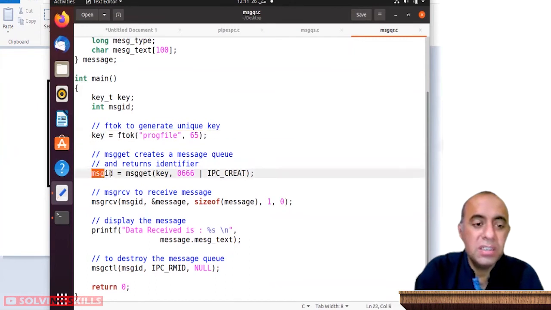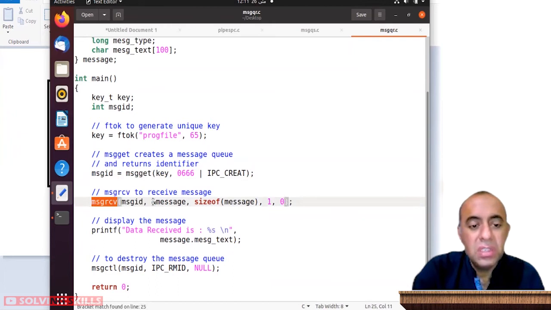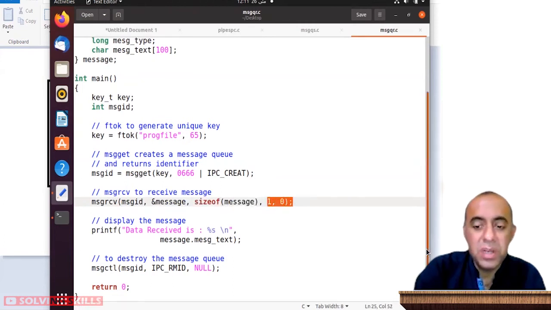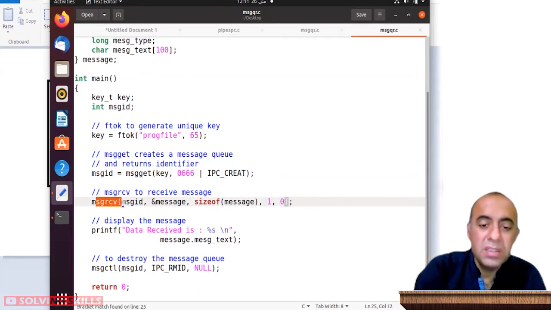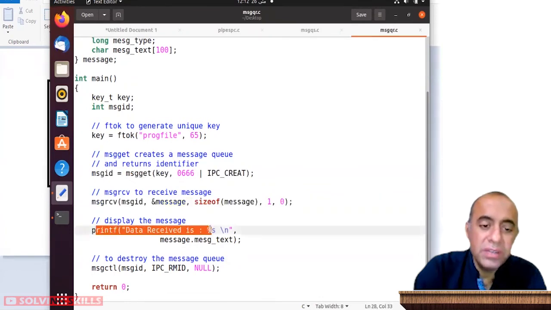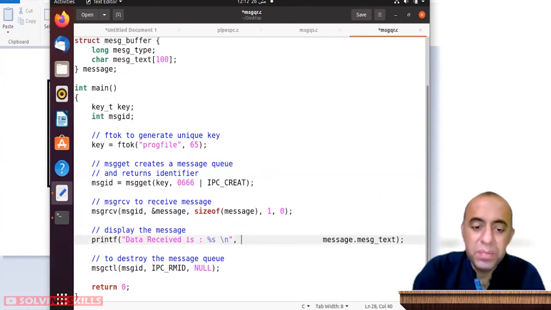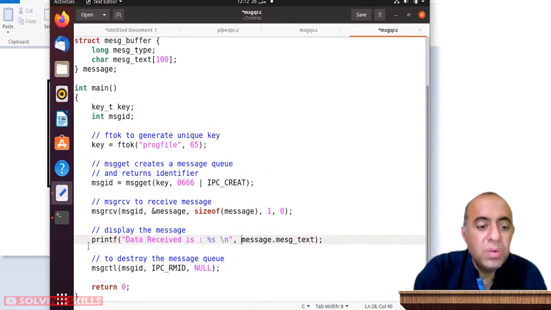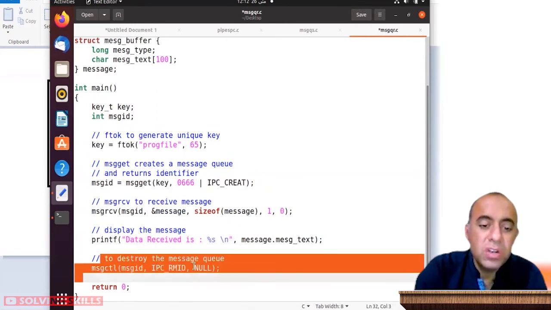So once you do that, the message ID is there, and then that message ID is used in the message receive system call. The struct message where we want to receive the message is mentioned in the second argument, and the message size is mentioned in the same way, with some constants setting some parameters for the message receive system call. For example, this is going to be a blocking system call. When all of these things are done, the message is received, you print the received message using this line, and then you use the message control system call to destroy the message queue.